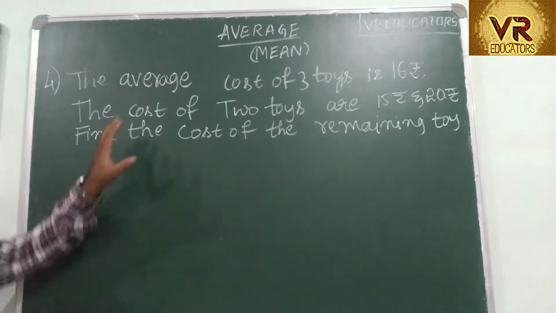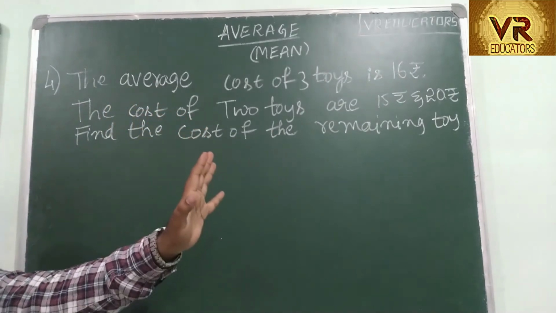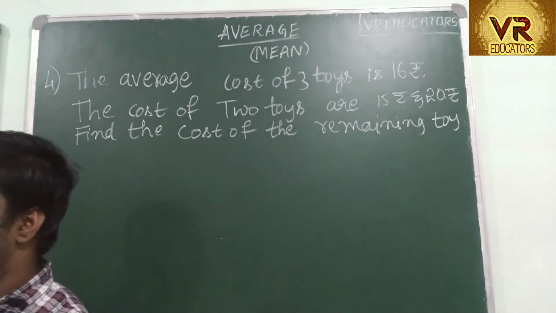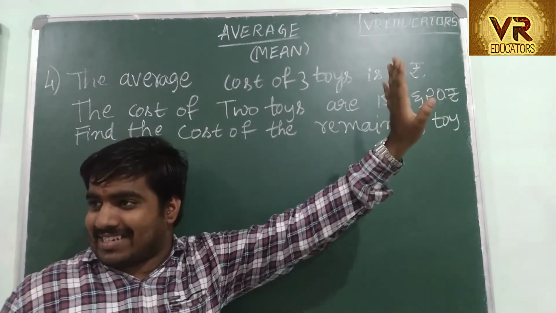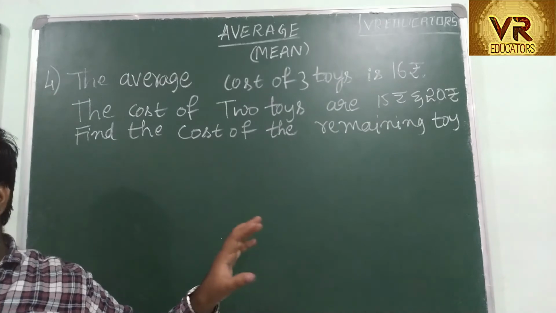Okay. So here you have a question. The average cost of 3 toys is 16 rupees. That is, you add the 3 toys and divide by 3, and the answer will be 16. The average is 16. What is the formula for average?